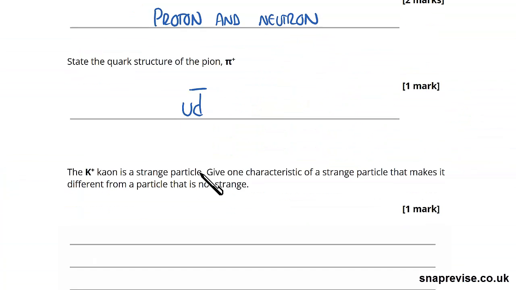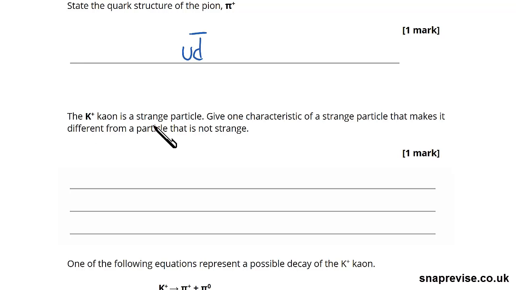So after that, they're asking about the K plus kaon. So the K plus kaon is a strange particle. Give one characteristic of a strange particle that makes it different from a particle that is not strange. There's actually a few, so we're going to write all of them. Obviously you'd only pick one for the exam, but we should write down all of them so we know what we've got to choose from, because they might want a particular one later on, so it's good that whatever we could say, we know.